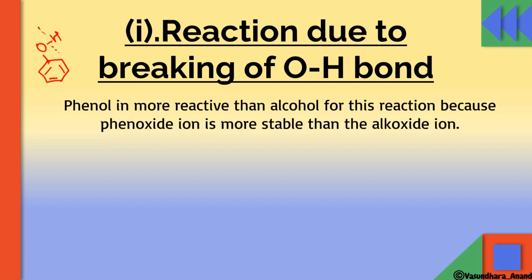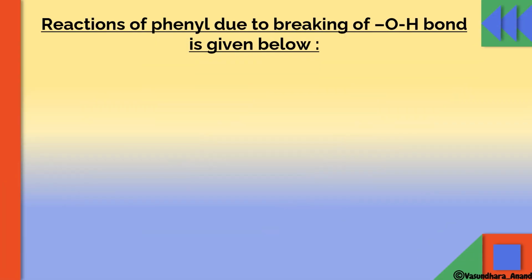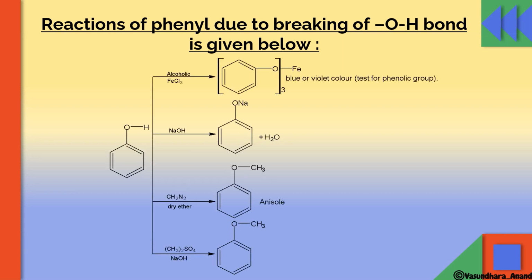Why? Because, as I have told you, it will easily lose H plus ion, as it is going to form phenoxide ion, which is more resonance stabilized than the alkoxide ion from alcohol. So phenol is more reactive than alcohol for this reaction, because phenoxide ion is more stable than the alkoxide ion. Reactions of phenol due to breaking of the OH bond are given below. These are a few reactions.